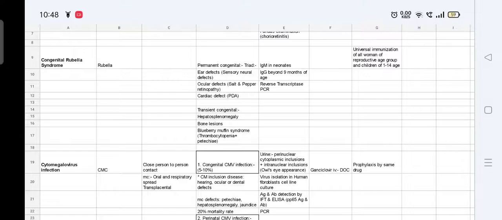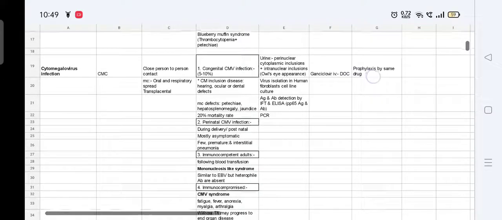There are no antibodies, and IgM cannot cross the placenta. So, if it is present, it means there is an infection, and till 9 months, mother's IgG persists. So, we can detect them after 9 months for the infection. We can do reverse transcriptase PCR. After that, how to prevent it? By universal immunization of all the women of reproductive age group and children of 1 to 14 years.